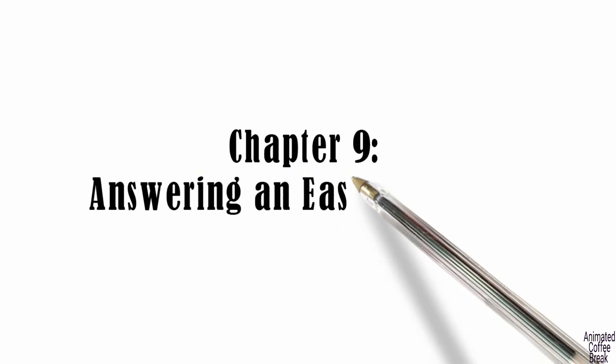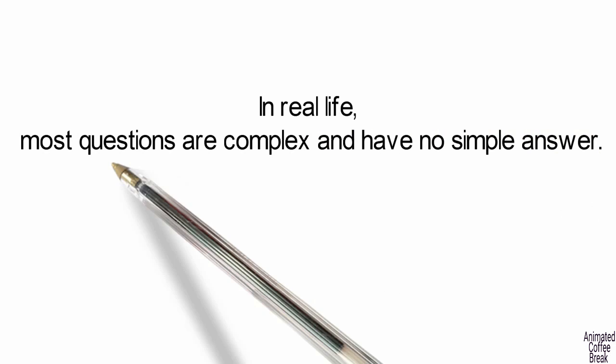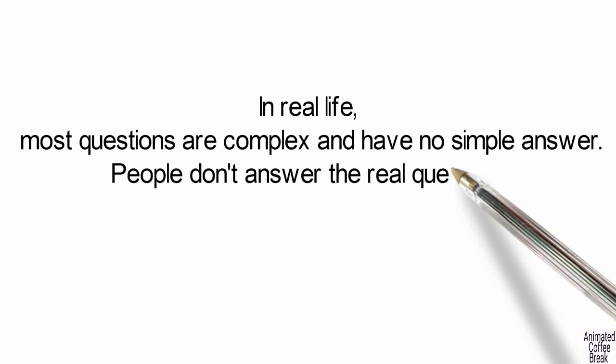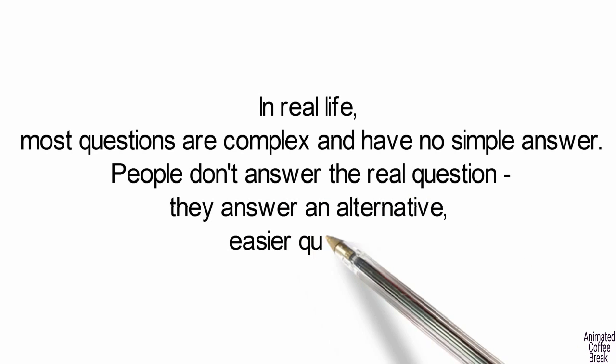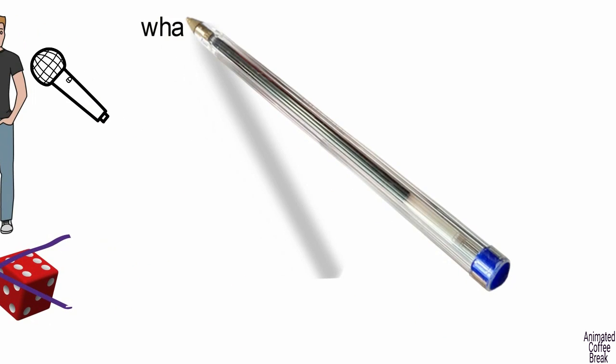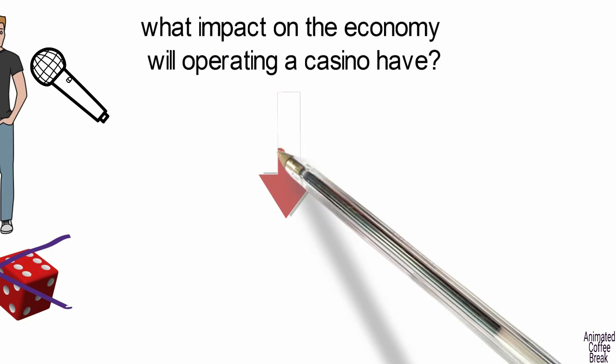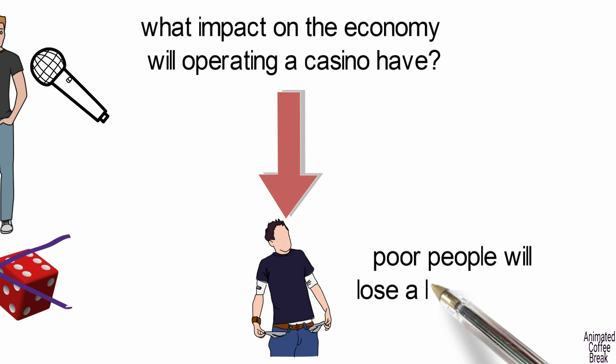Chapter 9: Answering an Easier Question. In real life, most questions are complex and have no simple answer. People don't answer the real question, they answer an alternative, easier question. For example, the country I live in forbids the operation of casinos. If you ask someone on the street a question like, "What impact on the economy will operating a casino have?" they'll probably say something like, "Poor people will lose a lot of money."